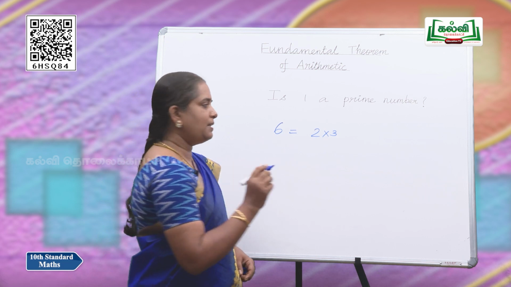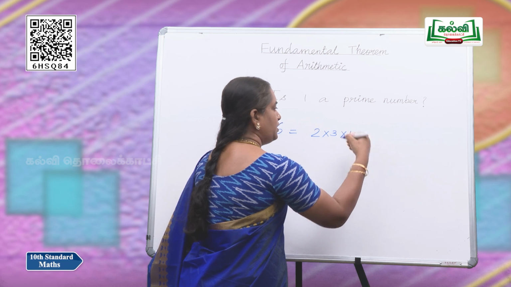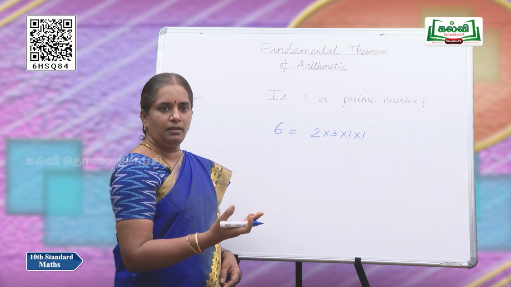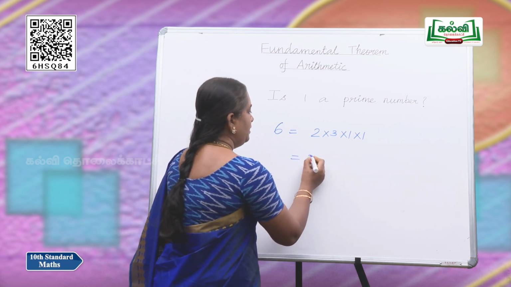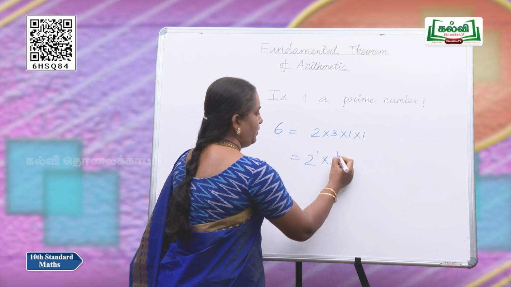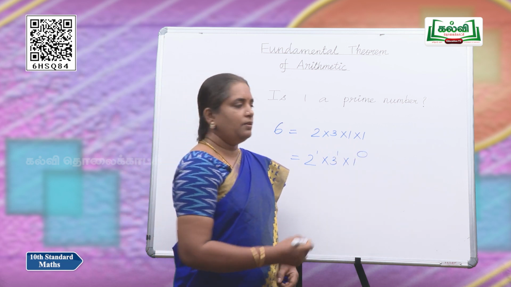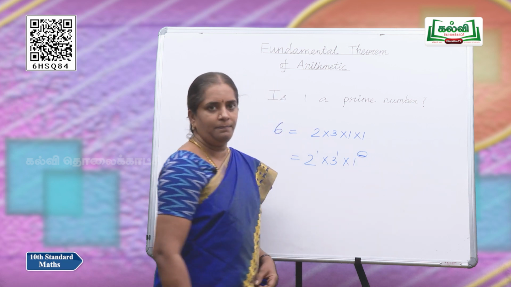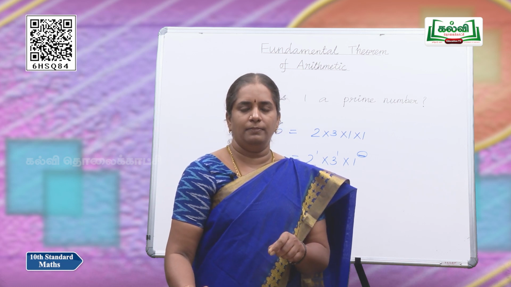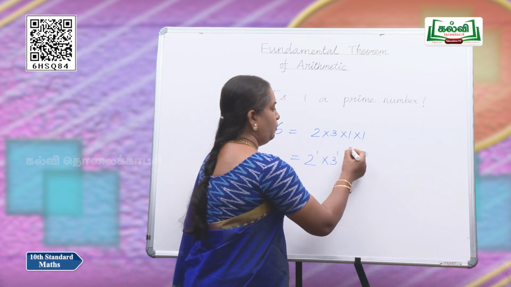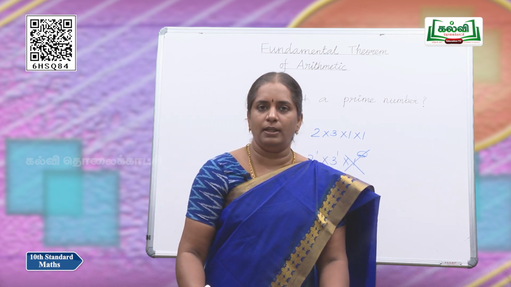But if 1 were a prime number, we could write 1 once or twice or thrice, and the power may vary. So you can't say that this is 2 power 1 and 3 power 1 into 1 power how much? We can't say. As the theorem says that the product is unique, you cannot include 1 here, which says that 1 is not a prime number.